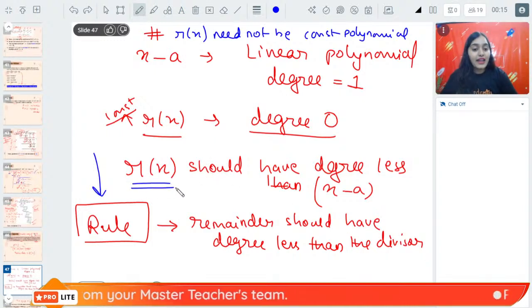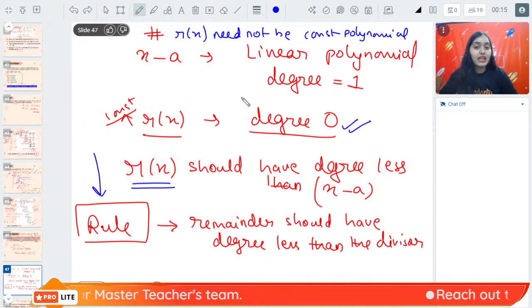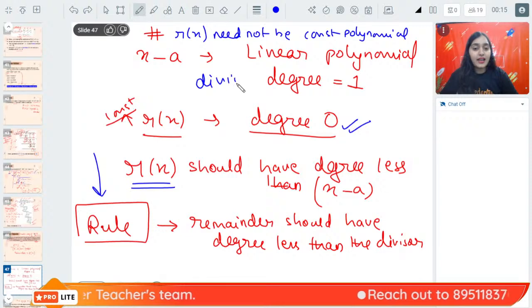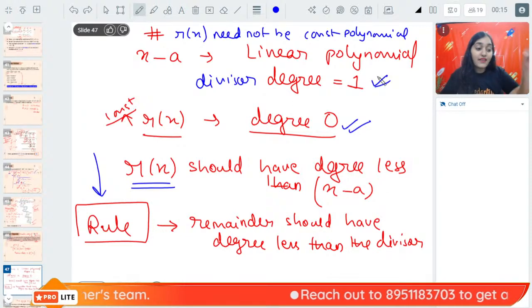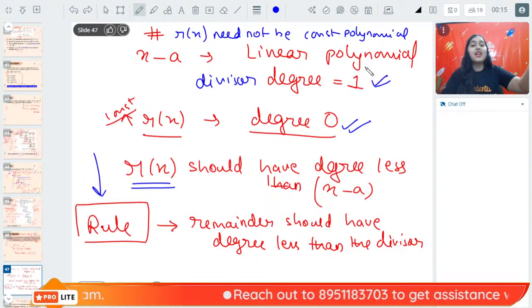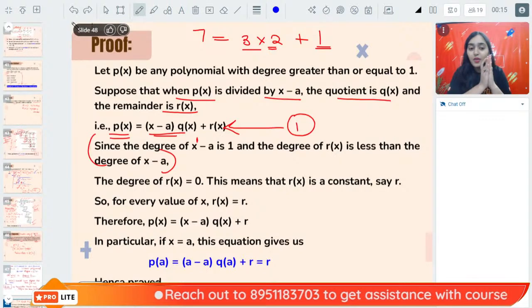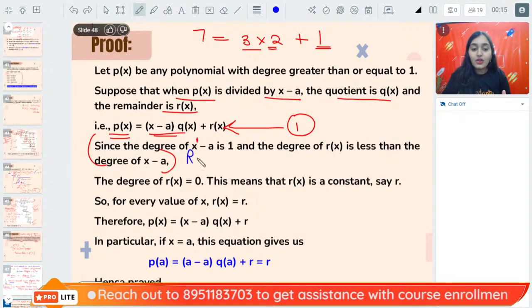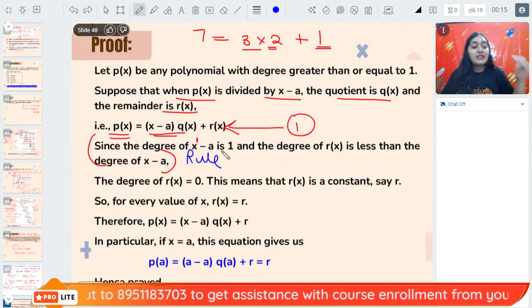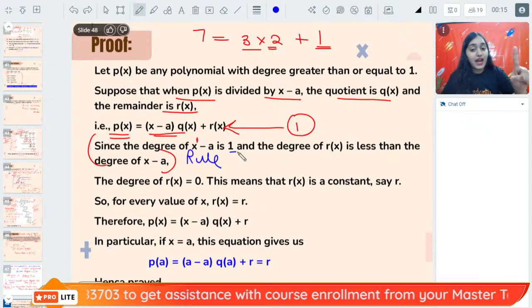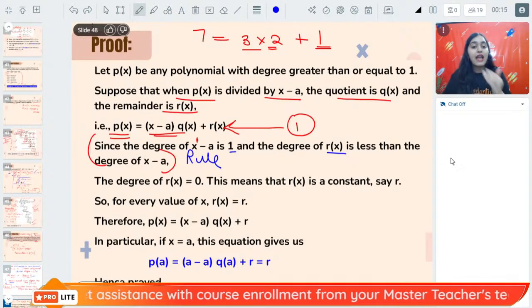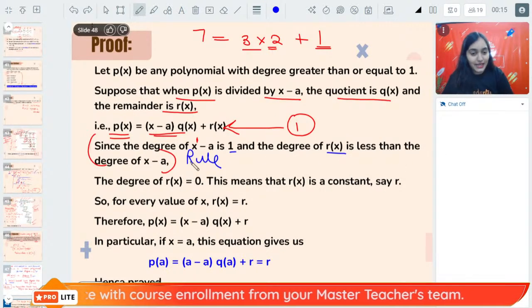Therefore, Rx should have degree 0 because the divisor has a degree 1. That is the rule that we are applying over here. Now everybody understood what is the rule? X minus a is of degree 1. Therefore, Rx should have a degree less than x minus a.